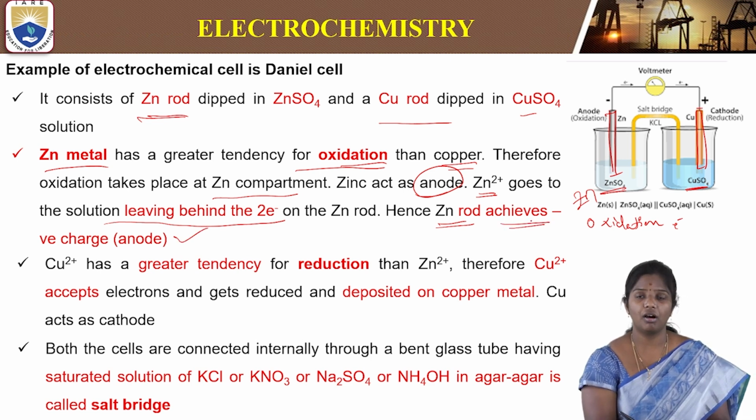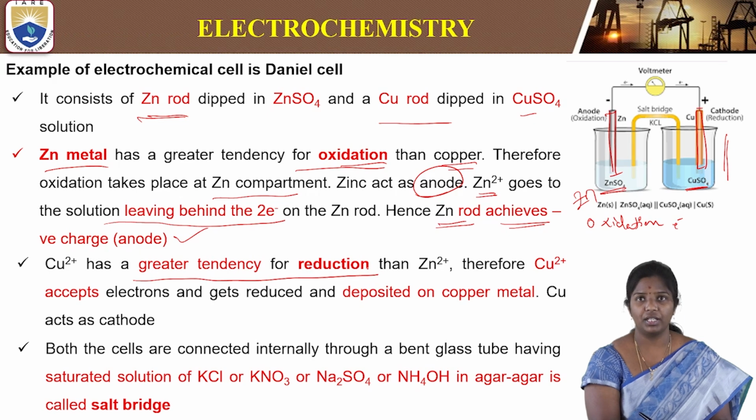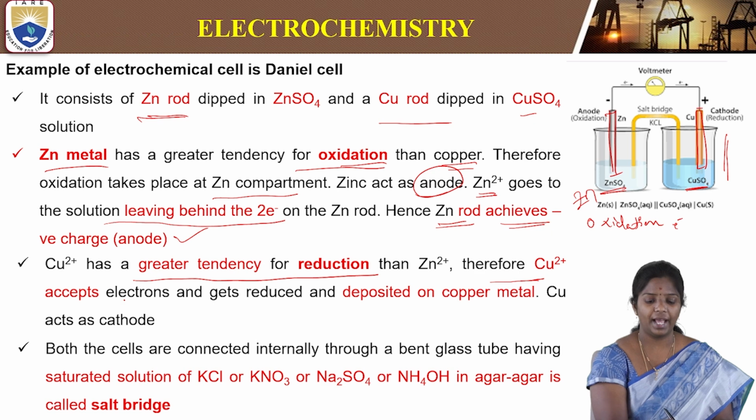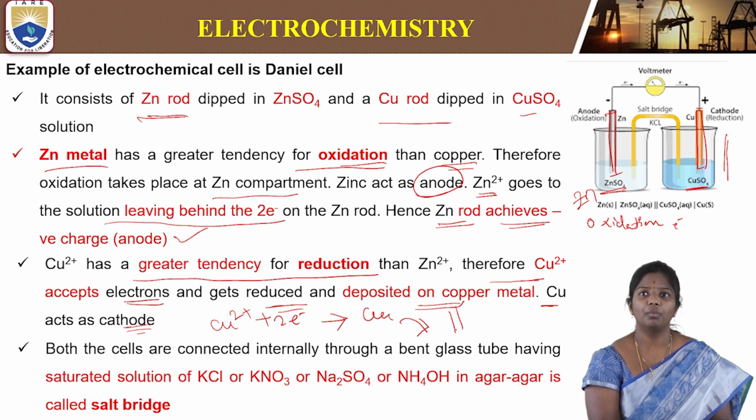Then what happens at the copper compartment? At the copper compartment, these electrons are gained, or reduction takes place. Copper has a greater tendency for reduction. Therefore, the copper will accept these electrons, get reduced and deposit on the copper metal. So copper acts as the cathode. Cu2+ plus 2 electrons gives rise to copper. This copper will deposit on the copper rod.